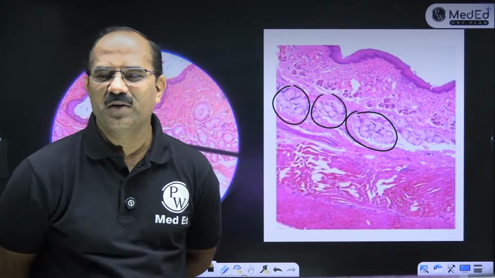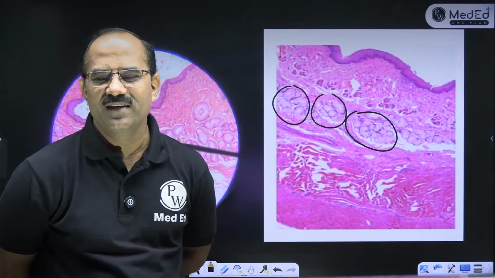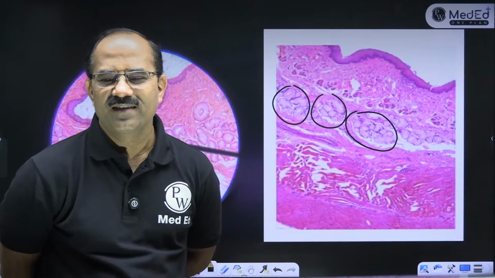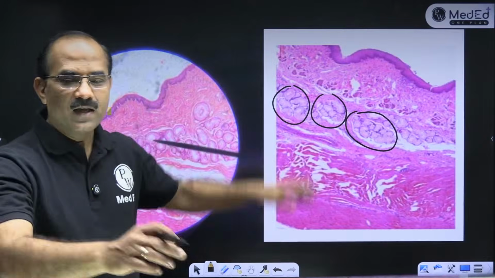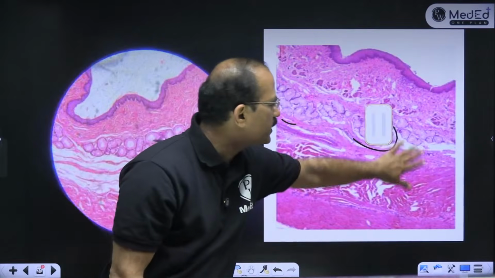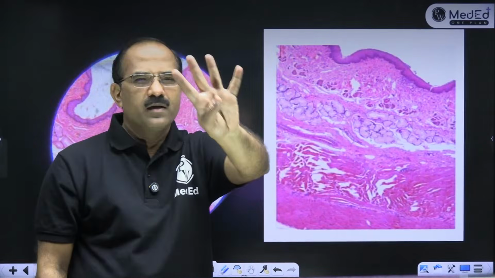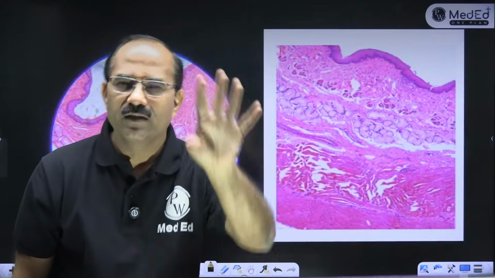Yes, come on, students. Can you identify this? This is esophagus. Very good. ये है esophagus. This is esophagus. अभी देखो esophagus कैसे आइडेंटिफाई करोगे? GIT है, GIT. 4 layers of GIT.